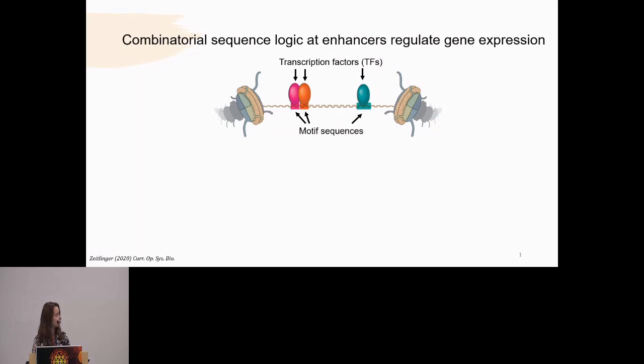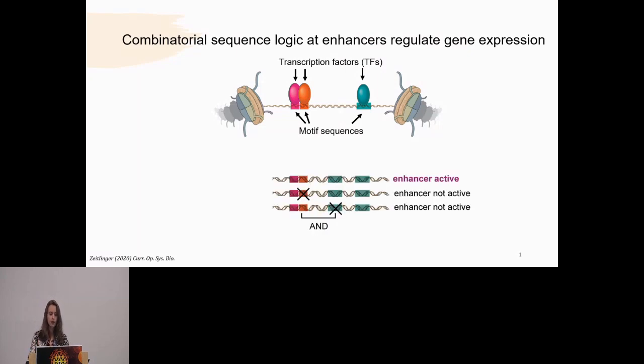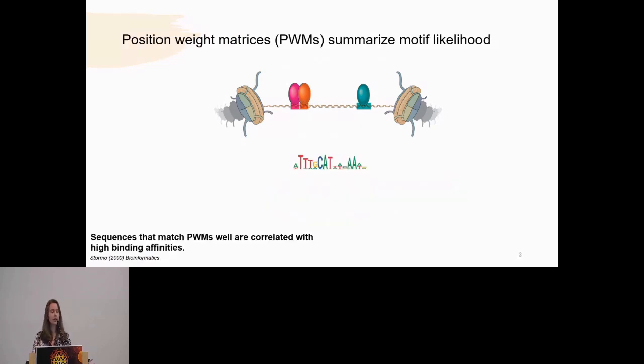Enhancers contain short DNA sequences called motifs which recruit transcription factor binding. Through the combinatorial arrangement of motifs, the enhancers can be driven to a more active state. But in order to understand the sequence logic, we first need to ensure that all the motifs have been correctly identified. Traditionally, we've done this using position weight matrices. In the event of a close sequence match across the genome to a consensus PWM, we can consider that motif to be high affinity. Clean match, clean matrix, it's all good.